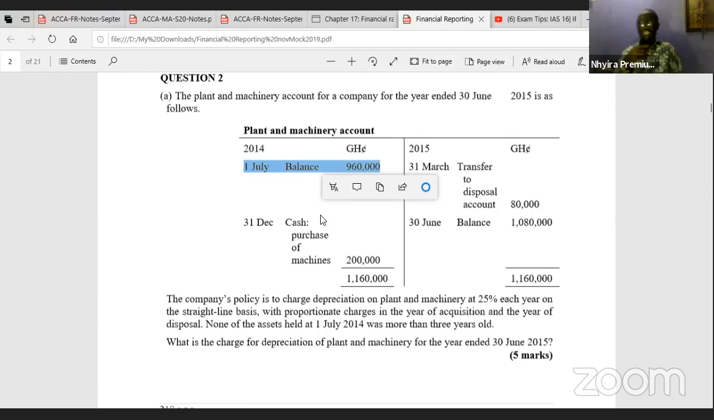But the reason why we are not interested in that statement and we didn't use it anywhere is that it would have applied if we were using the reducing balance method and the asset account was prepared taking depreciation into consideration. As you can see, this asset account was prepared at cost. So everything in there is at cost, and so we don't consider that statement. What that statement simply means is that the assets we were having at the beginning of the year are not more than 3 years old. So M. Seidu, that is the answer to your question.